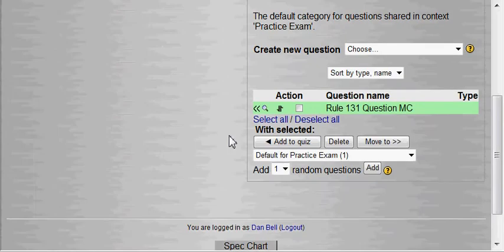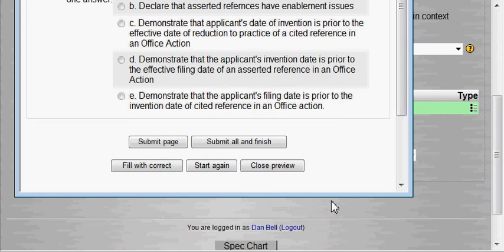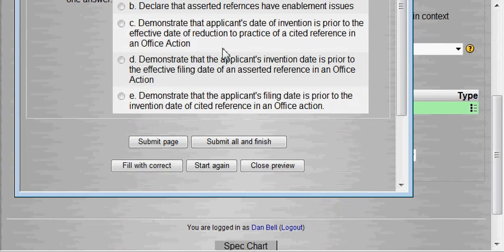Okay, now see this little thing here? That's a magnifying glass. It lets me look at how you're going to see the question as a student. It'll let me verify that I've entered it all correctly. Now notice it put the A, B in there for you. I didn't do this. So the purpose of following a 131 deck is such and such, and then here are the answers. I'm going to check and make sure. See this fill with correct? I'm going to hit that and make sure it's grading it how I meant to. Yeah, it's going to give credit to E here.